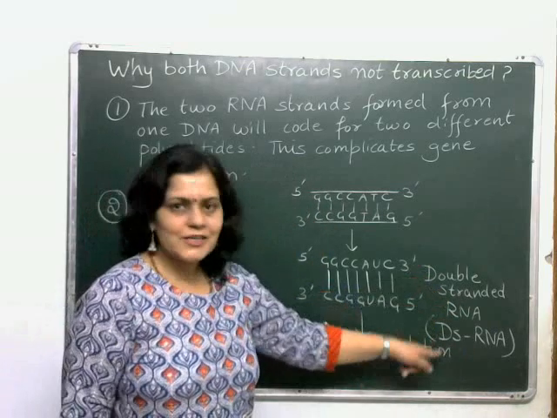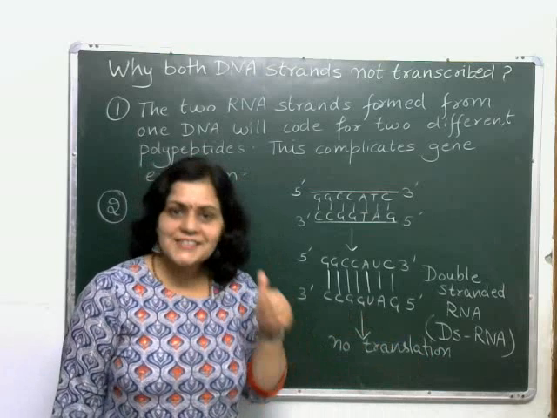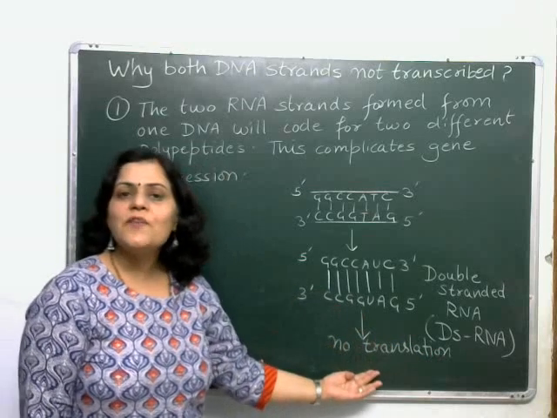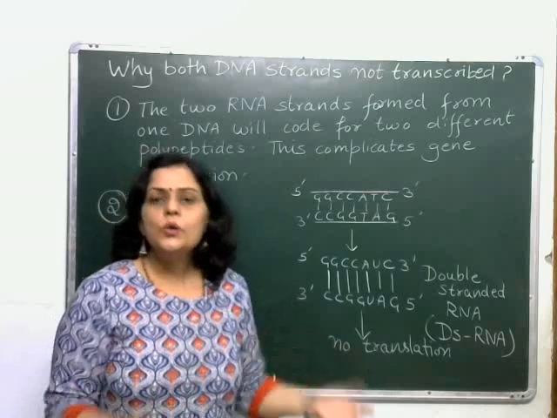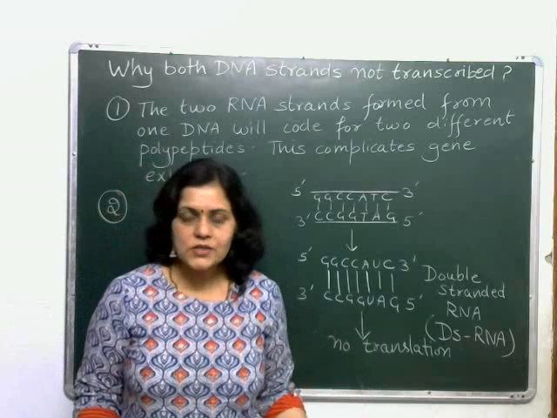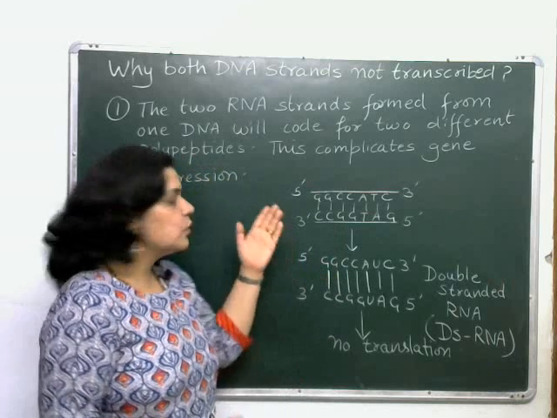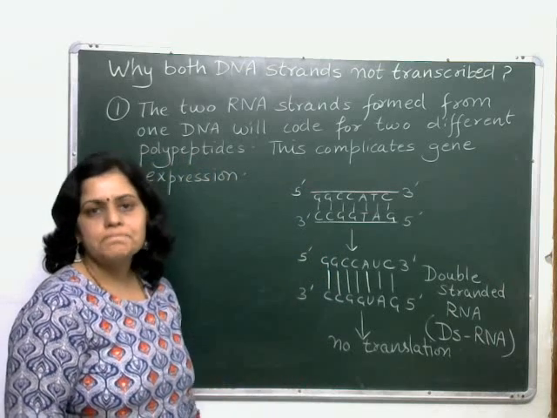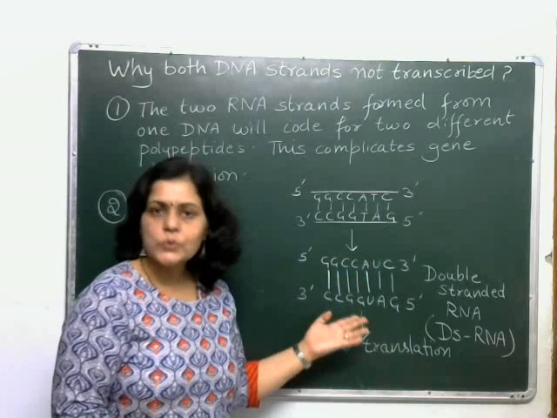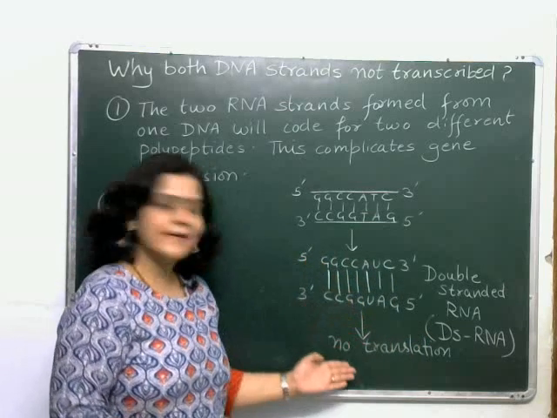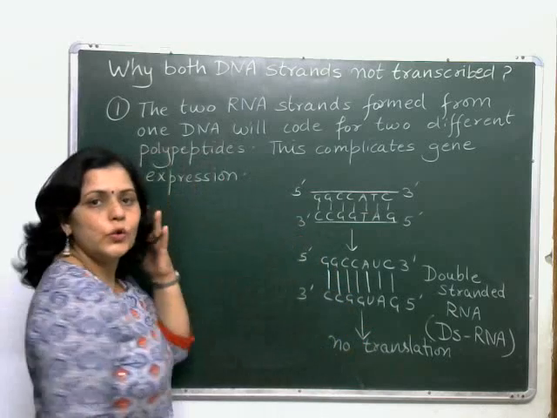Because double-stranded RNA is formed, it will not be translated. So no proteins will be formed. No proteins means no enzymes. No enzymes means no phenotypic expression. No phenotypic expression, then what is the use of this DNA? What is the use of this transcription process? Why did this transcription occur when the RNA produced was not going to be translated? The transcription is of no use.